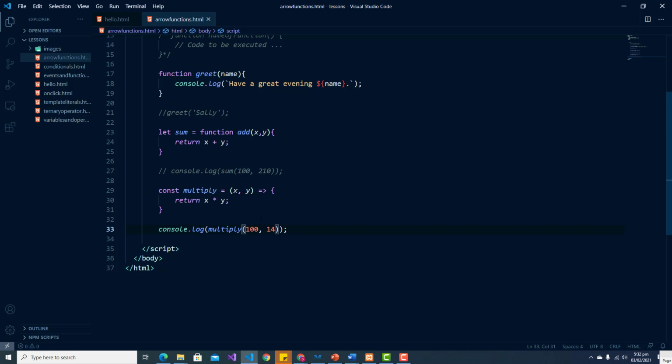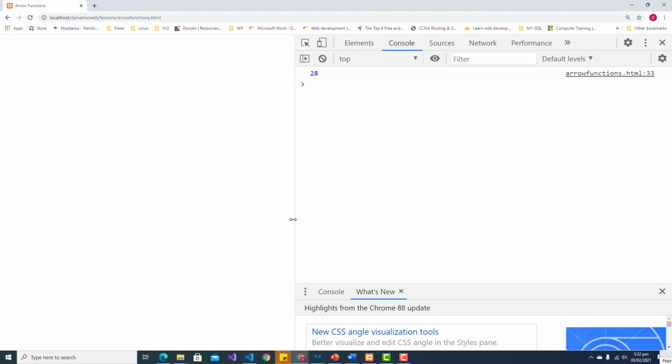So whatever we decide to multiply this by, whether it's 1, let's multiply it by 2, and we get 28. So this is how we can use arrow functions in ES6 JavaScript. So just so you know, arrow functions are always anonymous functions and also a type of function expression.